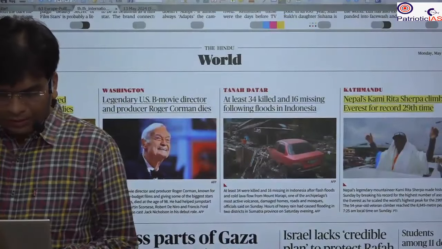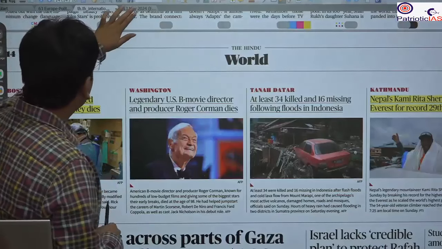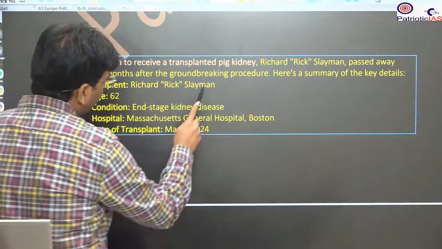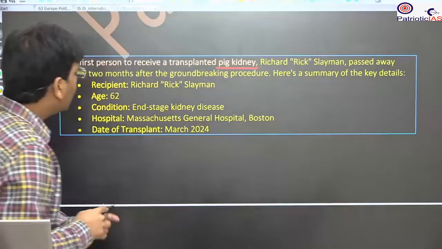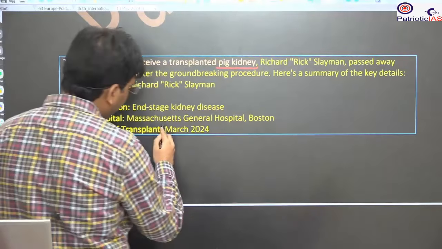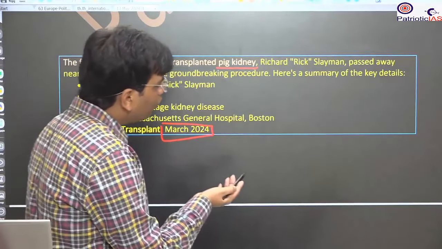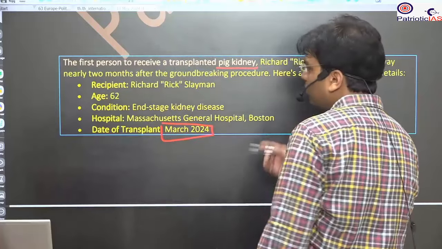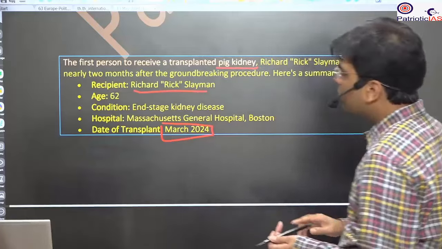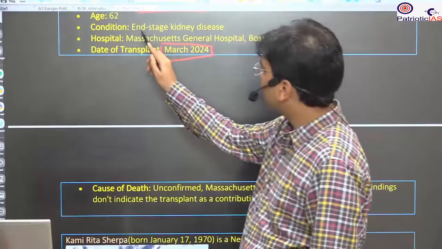The next important news we are going to take is that the first human who received a pig kidney transplant has died. The transplantation was done in March 2024, and now by May he is dead. So this was not that much successful. You should know the name of this person: Richard Rick Slayman. He was suffering from end-stage kidney disease.